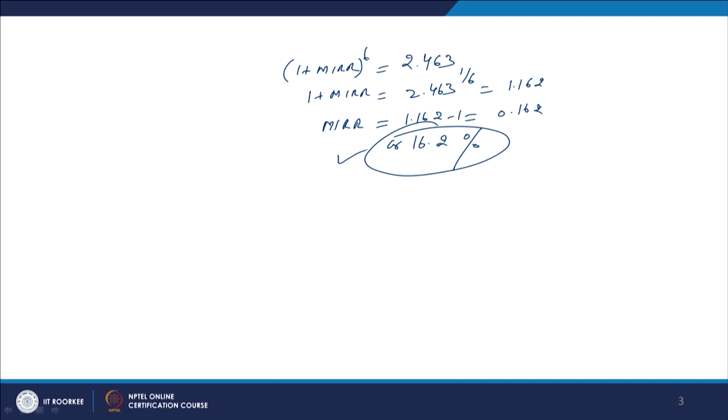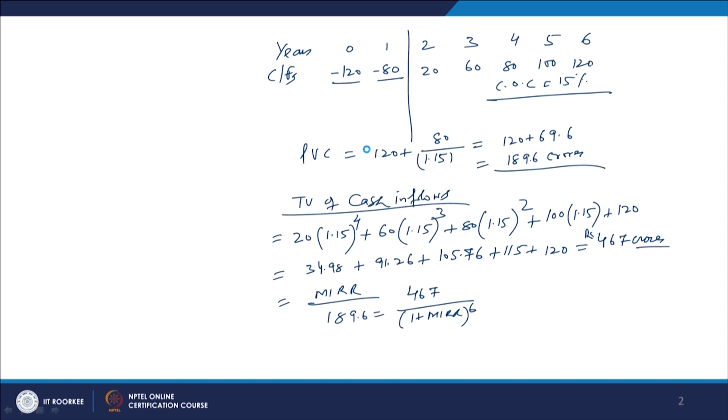So, if you have this modified internal rate of return of 16.2%, then the investment we are going to make here, this investment of 200 crores, which after discounting has come down to 189.6 crores, will be the total future value of all these cash flows which are coming. After calculating the terminal value, when you discount that terminal value of the future cash flows, that 467 crores, at 16.2% internal rate of return, it will be equal to 189.6 crores.